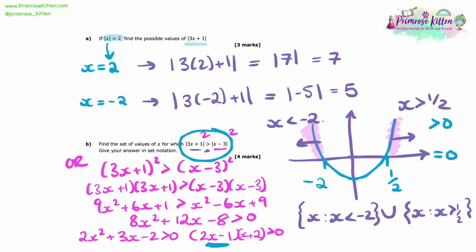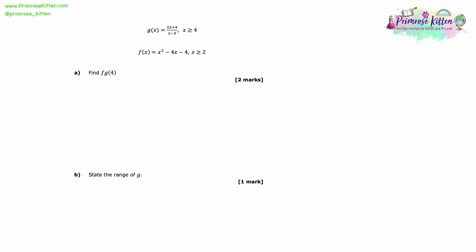Good work. Here we're told that the function g of x is equal to (2x plus 4) over (x minus 3), and f of x is equal to x squared minus 4x minus 4. Here we're asked to find fg(4).